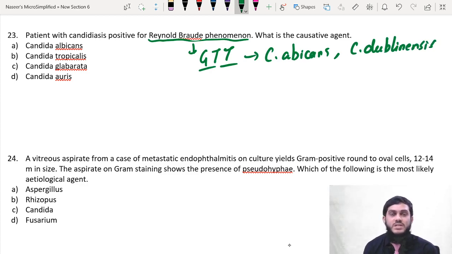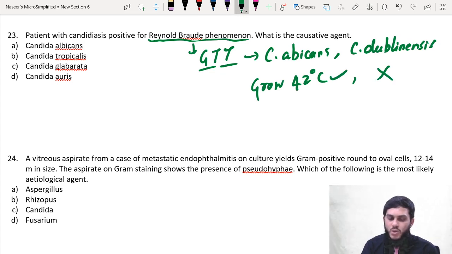There are various methods, but a very important method is: Candida albicans can grow at 42 degrees Celsius, but Candida dubliniensis cannot grow at 42 degrees Celsius. So growth at 42 degrees Celsius: yes for albicans, no for dubliniensis. This is the main thing. How can we differentiate albicans and dubliniensis?